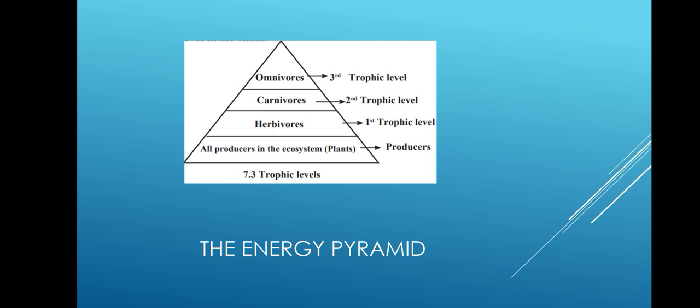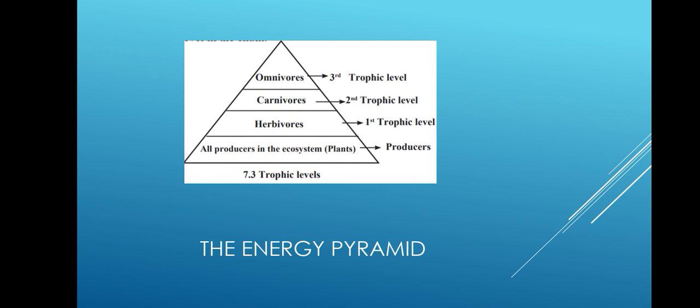Now here you can say that energy transport takes place at every level. The trophic levels shown here are said to form the energy pyramid. You can see the base of the pyramid is the producers. All the producers are there, and so the number of organisms is also very large. These producers are eaten by the herbivores, which are the first trophic level. In turn they are eaten by the carnivores, which form the second trophic level, and in turn they are eaten by the omnivores, which form the third trophic level.